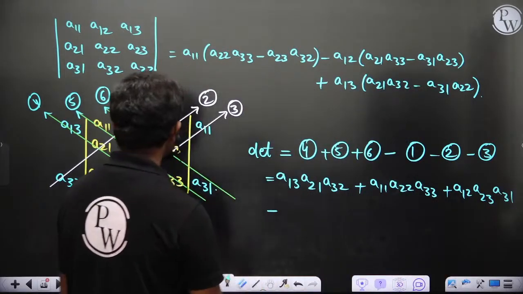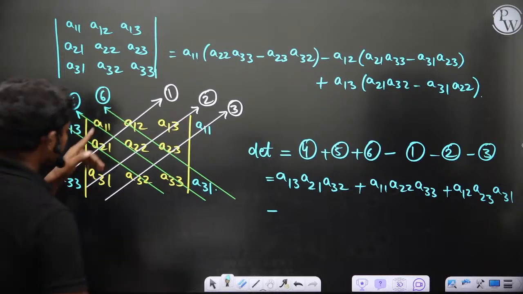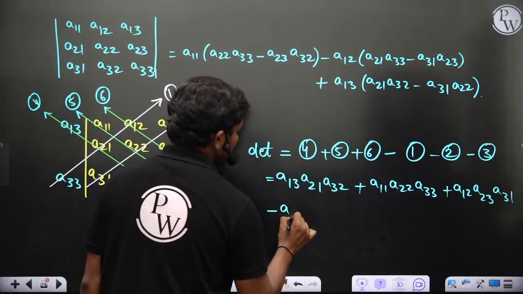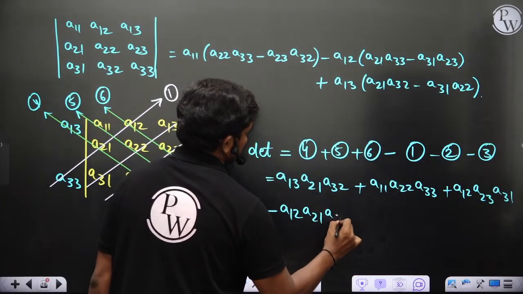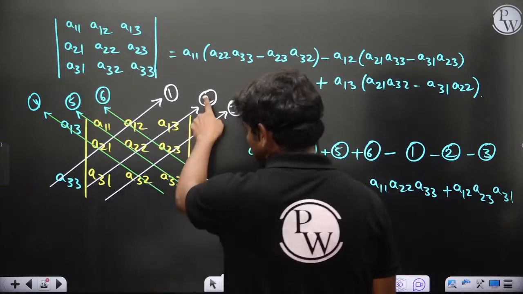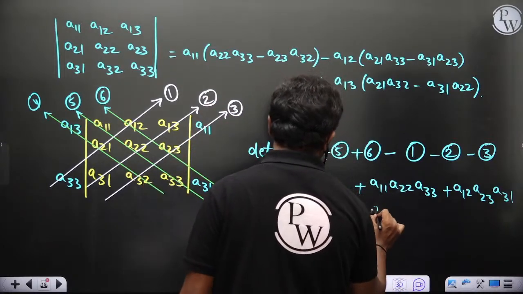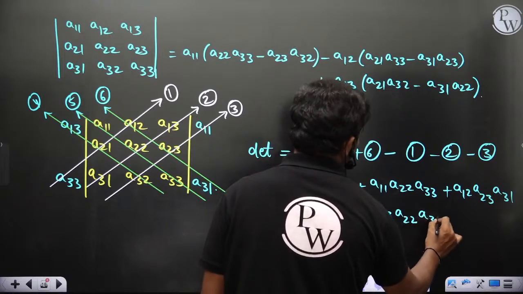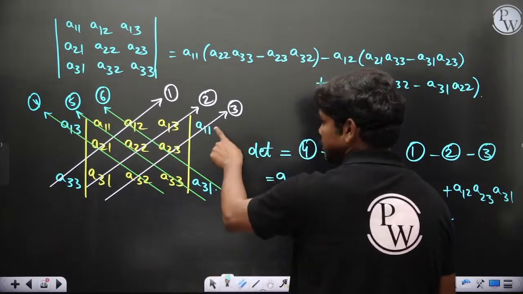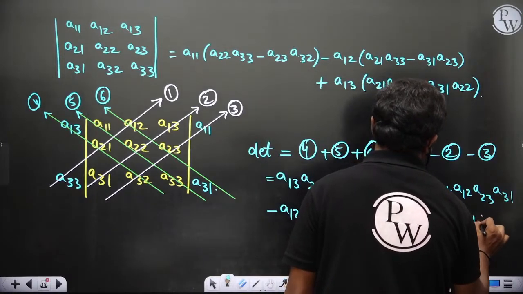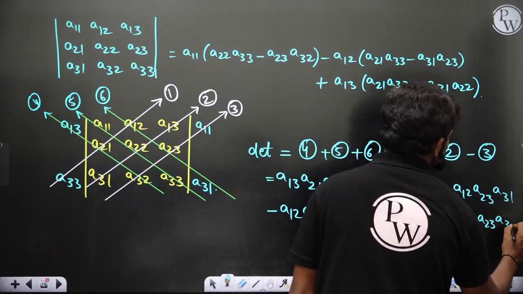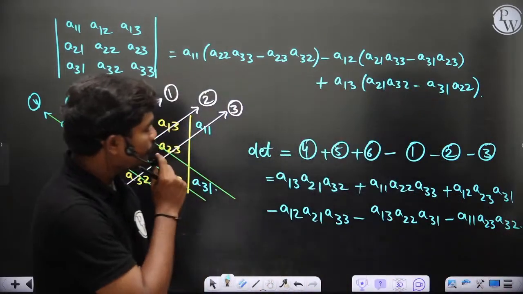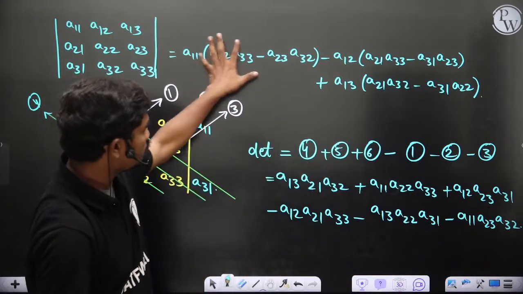So 1 is a12, a21, a33, minus 2 is this a13, a22, a31, minus this 3 is a11, a23, a32.